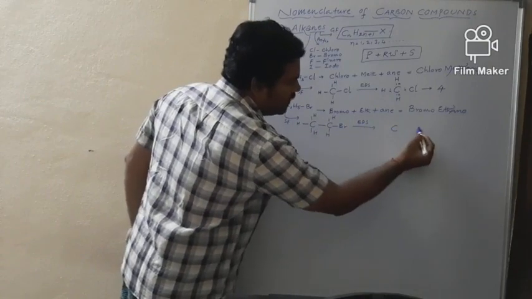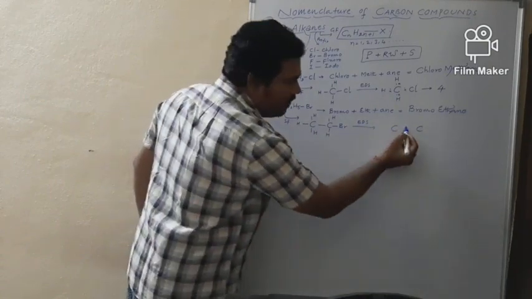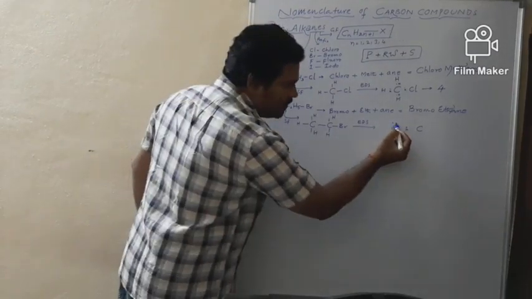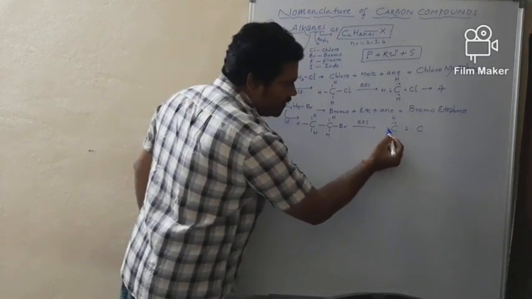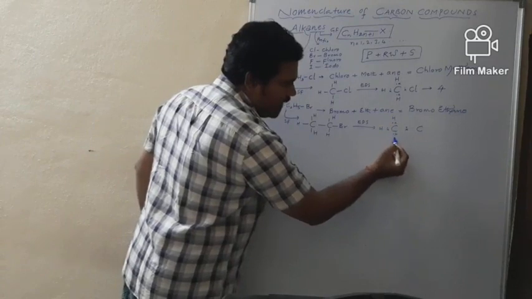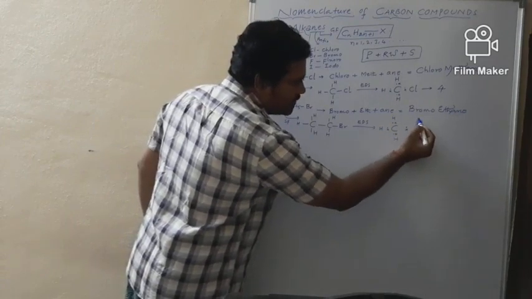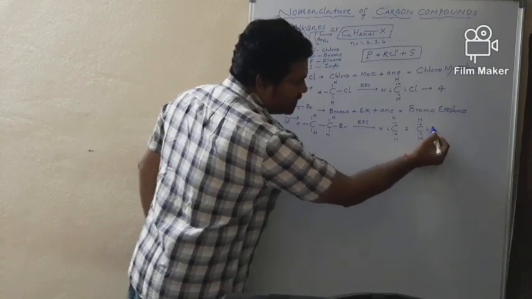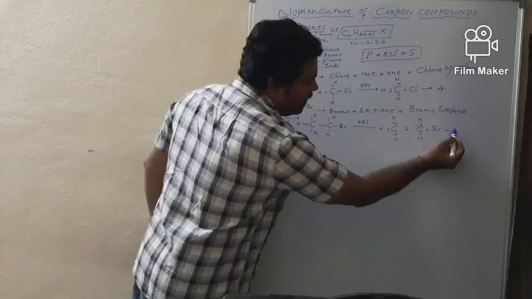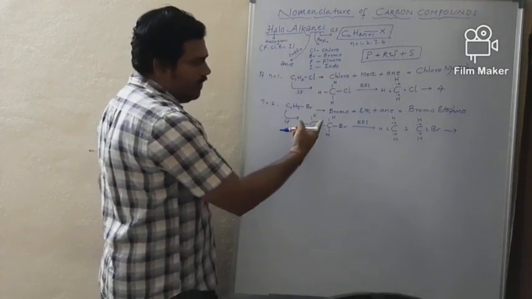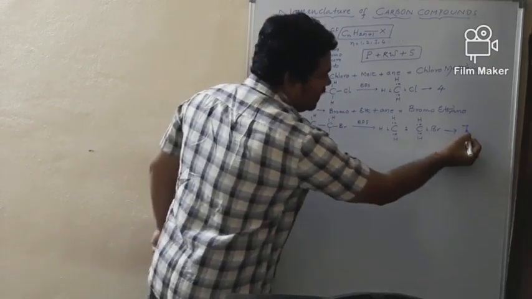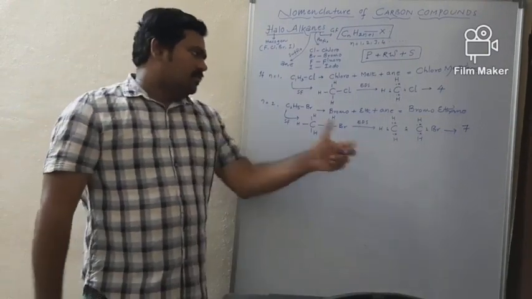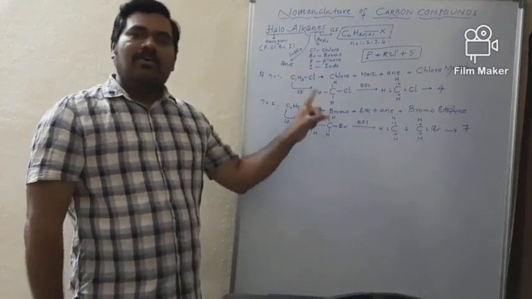Carbon carbon single bond, just one pair of electrons, one dot, one cross, and dot cross hydrogen for each of the 5 hydrogens, and finally dot cross bromine, Br. The number of bonds: 3, 4, 5, 6, 7. So the total number of bonds is 7. So this is about haloalkanes.